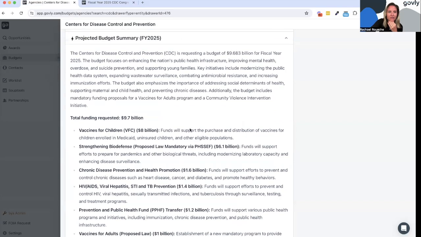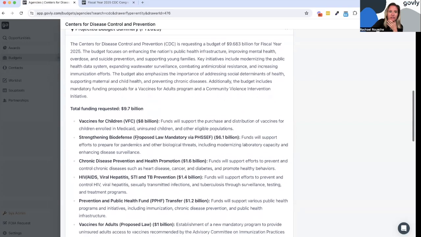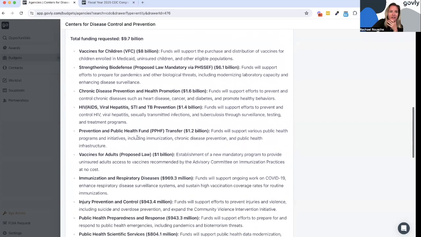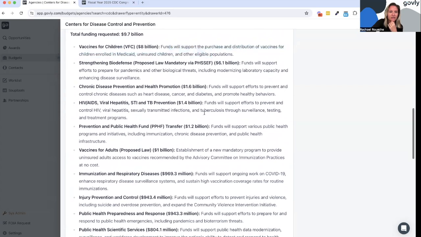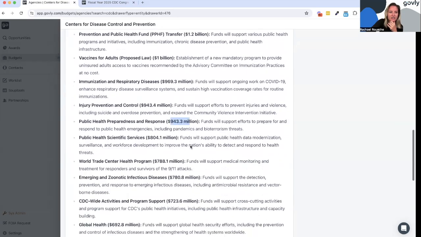Below that, we have a more plain language version of the summary. So if this is easier for you to sift through than the visuals, you can come down here and read about each of the initiatives that we're pulling out from the budget and get a quick synopsis of what they are and how much is being requested.